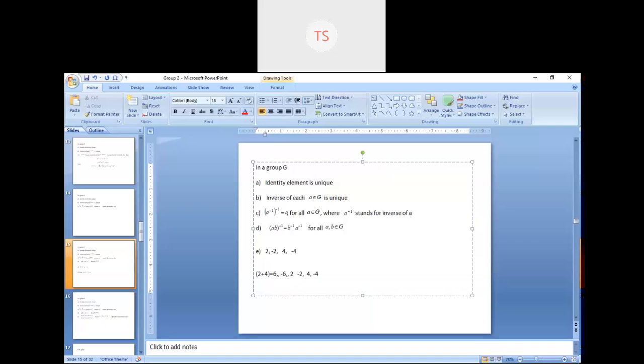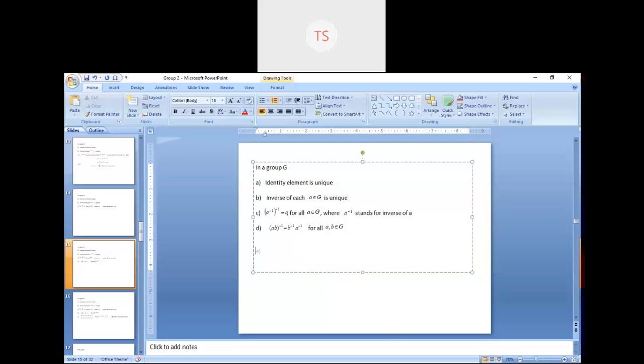It is minus 4. Now minus 2 plus minus 4 is equal to minus 6. In both ways we get the same number, minus 6. Are you clear about the addition? Yes, ma'am. So this is your fourth property.